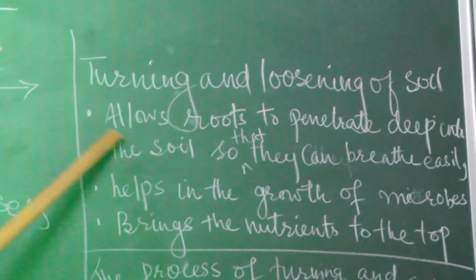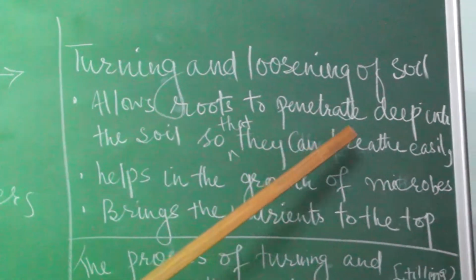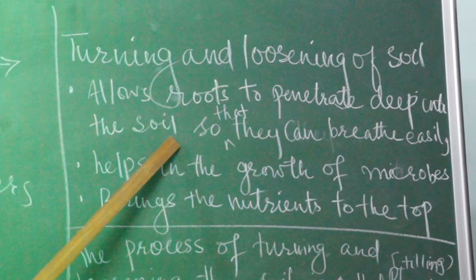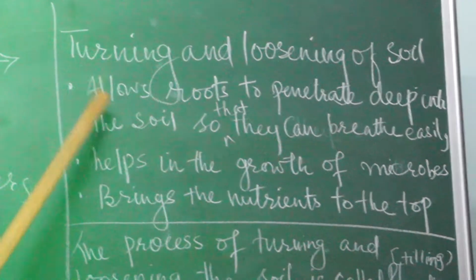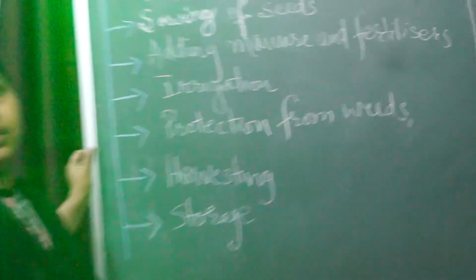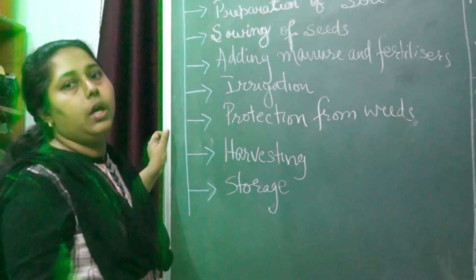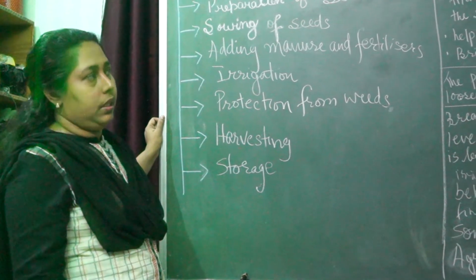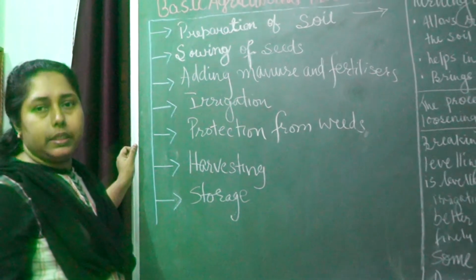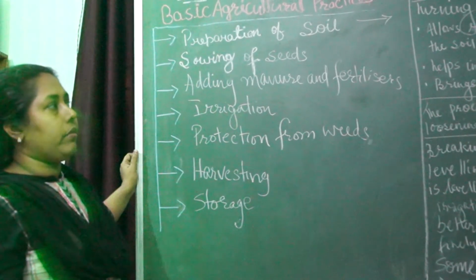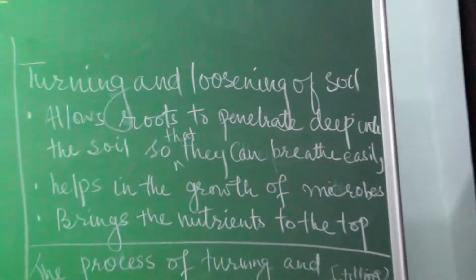It allows the roots to penetrate deeply into the soil, so that the roots can breathe easily even when they are under the soil. That is why we turn and loosen the soil. That is one advantage.